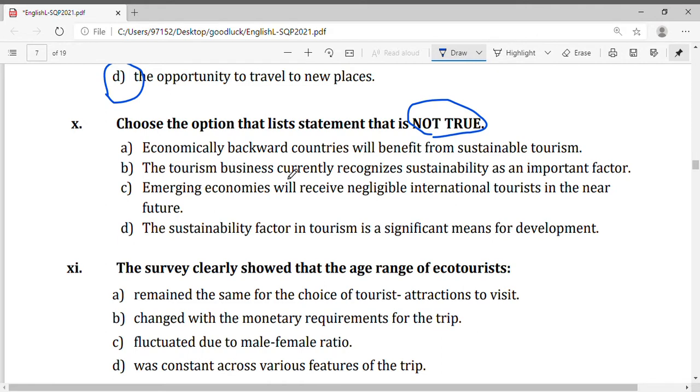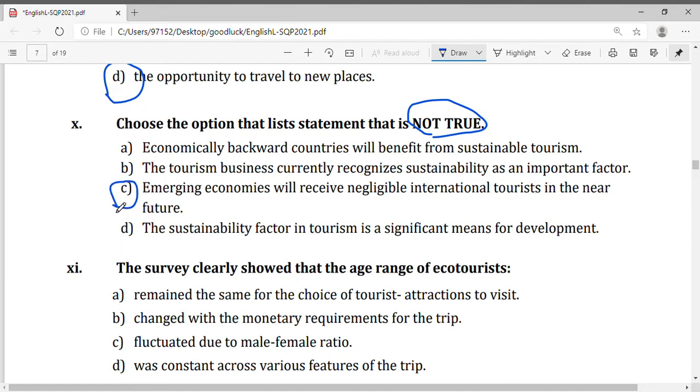Economically backward countries will benefit from sustainable tourism. True. Tourism business currently recognizes sustainability as an important factor. True. Emerging economies will receive negligible international tourists in the near future. False. Or not true. The sustainability factor in tourism is a significant means for development. It's true. So we go with C.